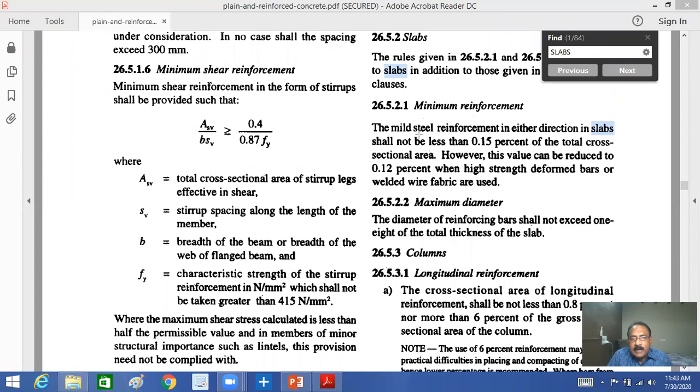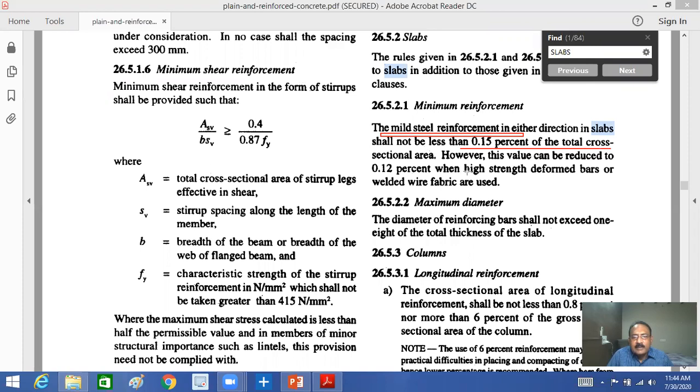For mild steel, that is Fe 250, the minimum reinforcement shall not be less than 0.15% of the total cross section, b into D. B we generally take as 1 meter, 1000 mm. D is the total depth of section. So this is for mild steel.